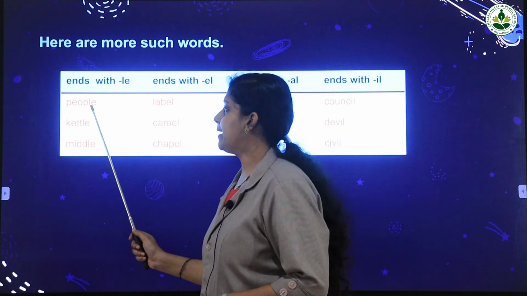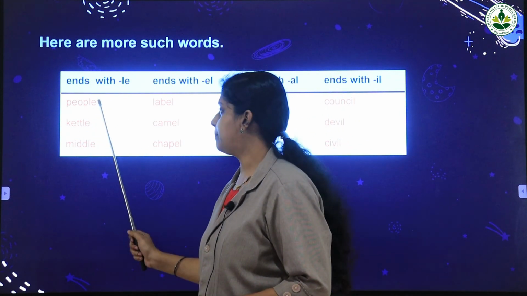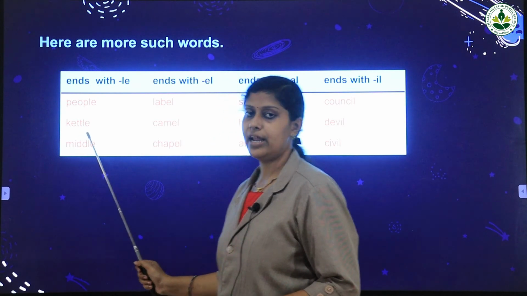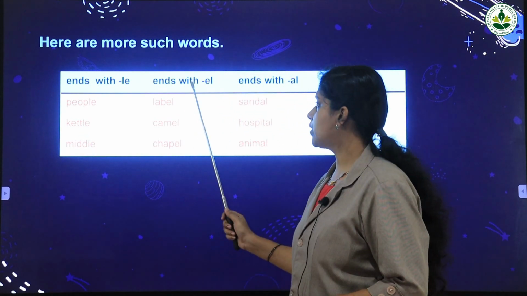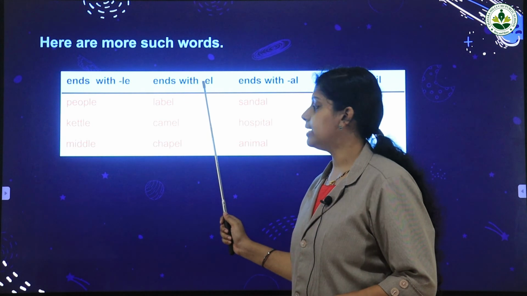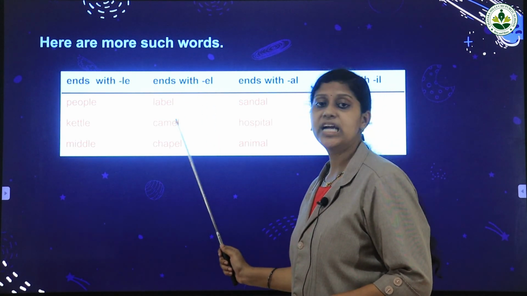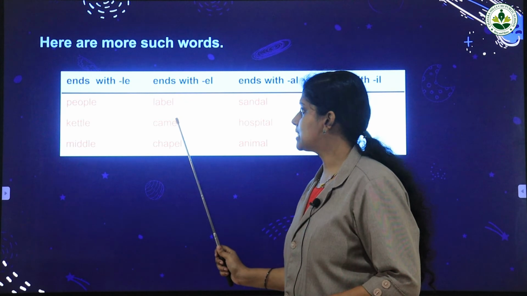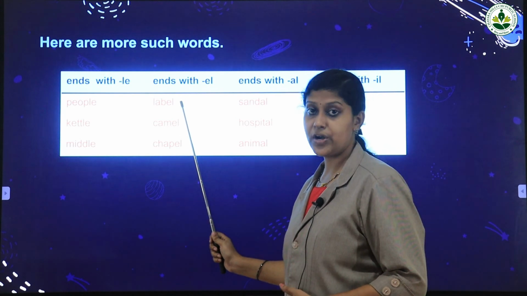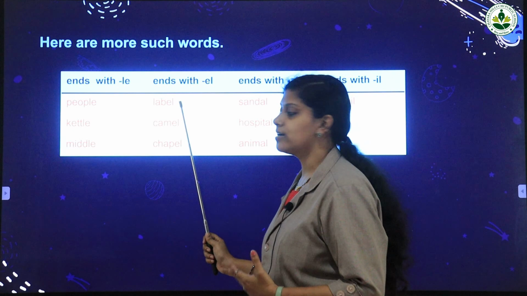First one, people. Next is kettle. Next is middle. People, kettle, middle. The next column ends with EL: label, camel, chapel. These words have the same pronunciation at the end part.